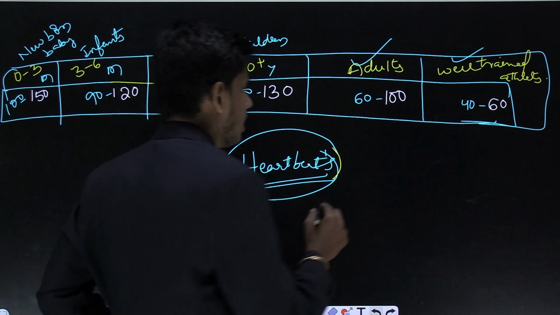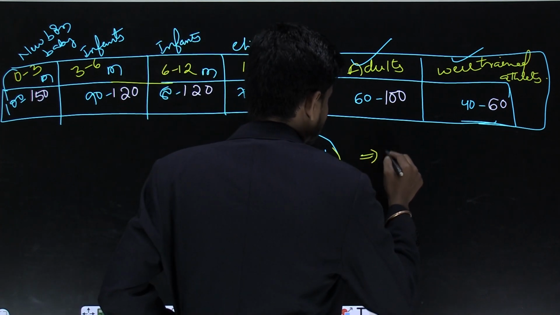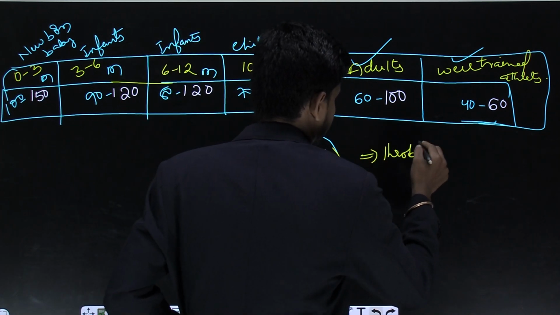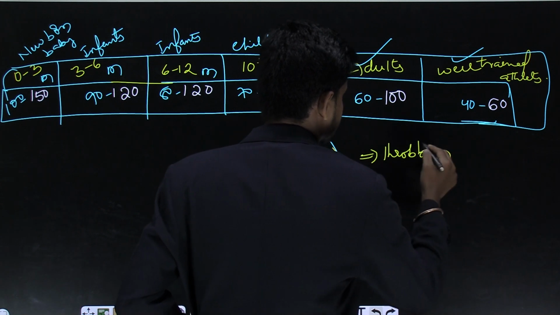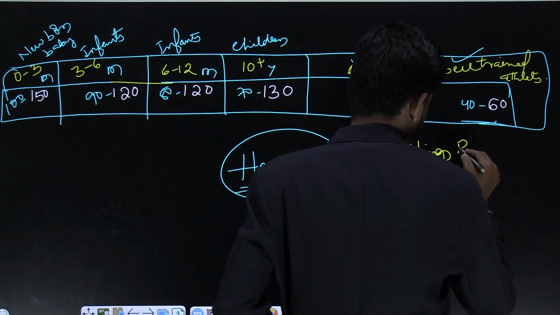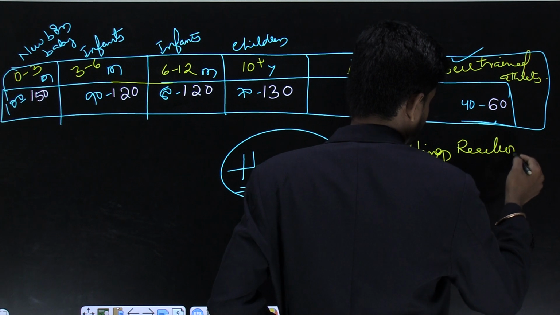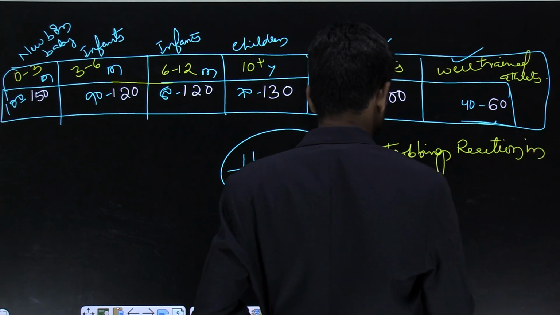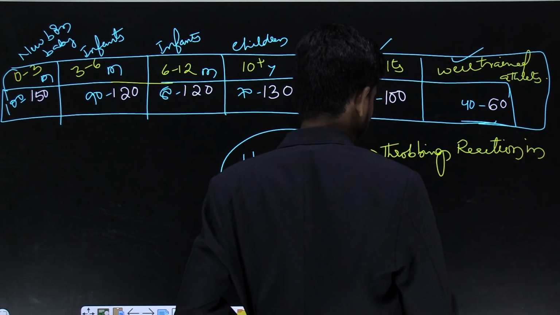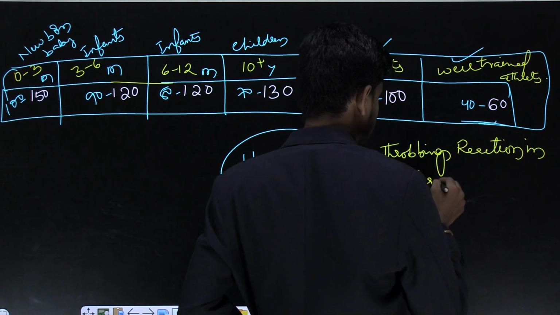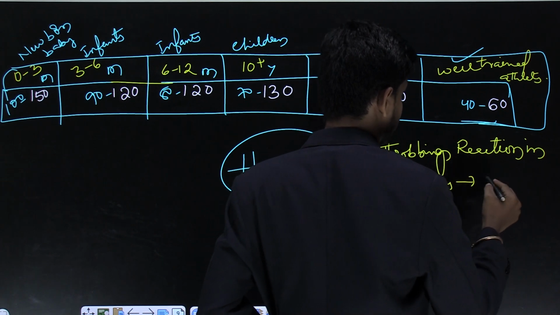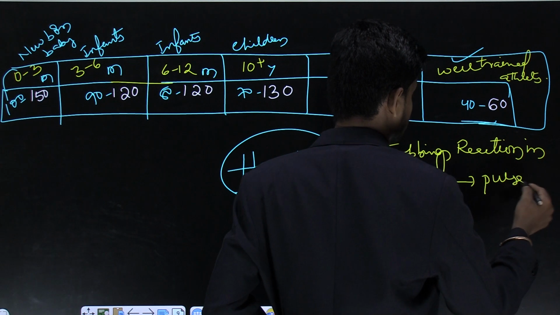The throbbing reaction in the arteries is called pulse. What is that? Pulse.